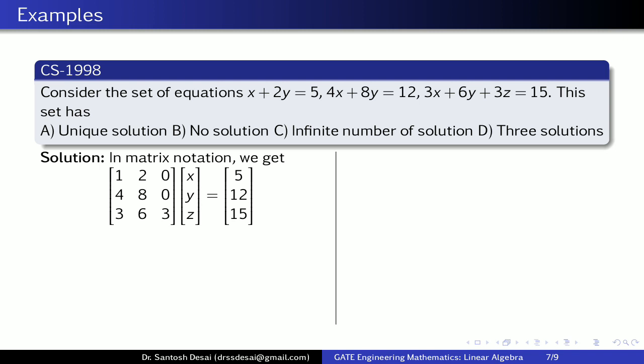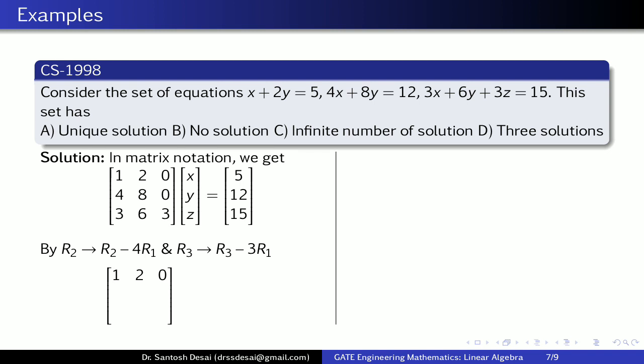Now we have to reduce the coefficient matrix to the echelon form. The procedure is, first we bring all the zeros below the first element of the first row. For this we use the transformation R2 changes to R2 minus 4 times R1, so that 4 will reduce to 0, and the transformation R3 changes to R3 minus 3 times R1, so 3 will reduce to 0. So the first row has no change, as it is.